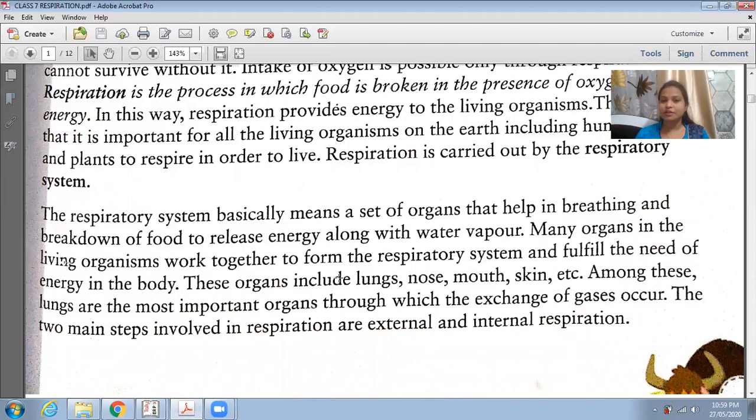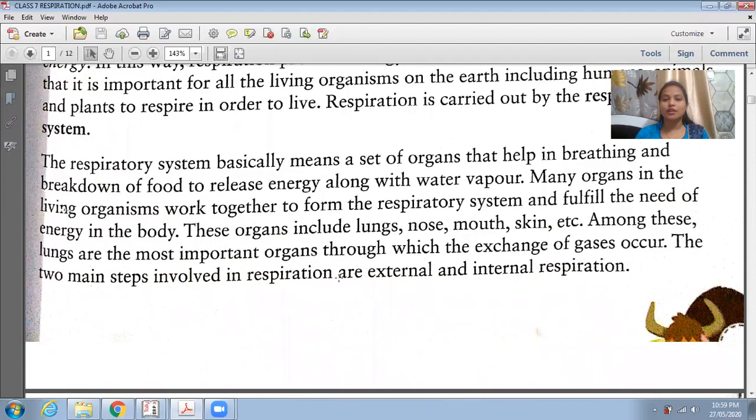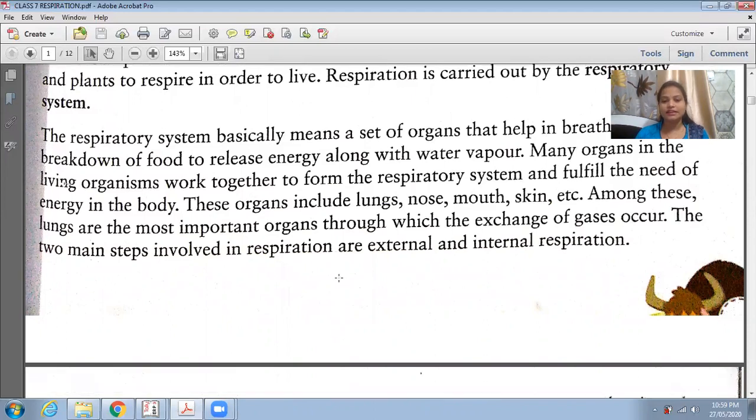The respiratory organs in human bodies are lungs, nose, mouth, and skin. And in plants, the respiratory organ is stomata. Okay? And many animals and insects like cockroach, earthworms, all these respire through their skin. Fish respire through their gills.